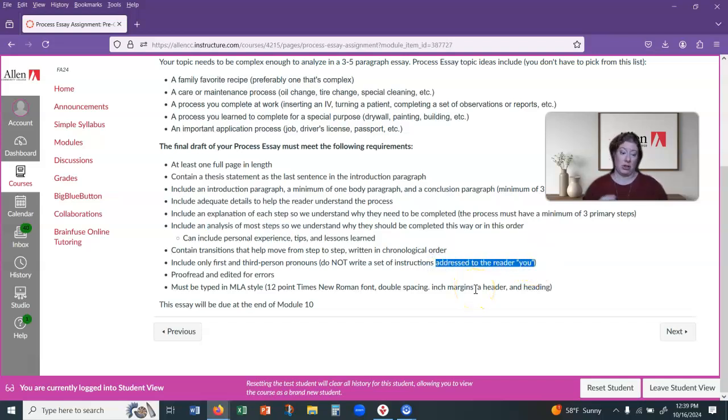That is a set of instructions. We're avoiding the second person. It's really hard to do. I know I had a lot of thesis statements in the brainstorm and writing plan that had you in it. So we want to be going through your rough draft and making sure that you are correcting that.